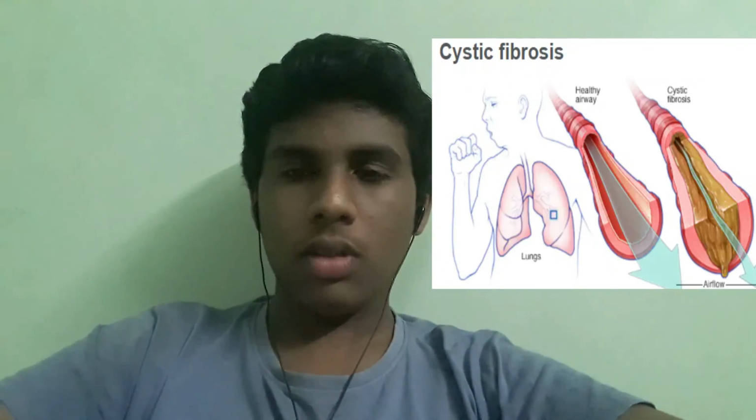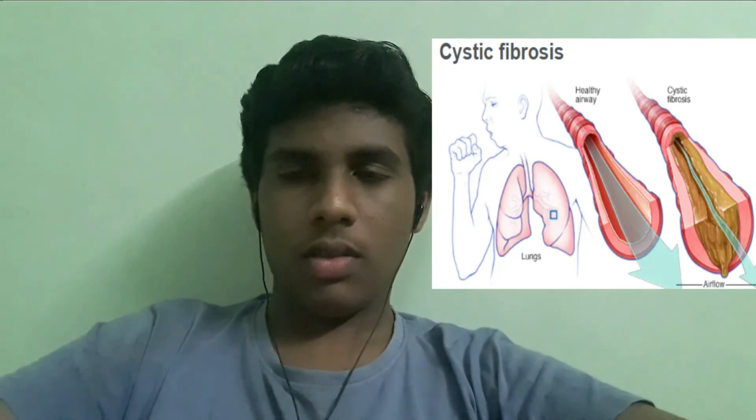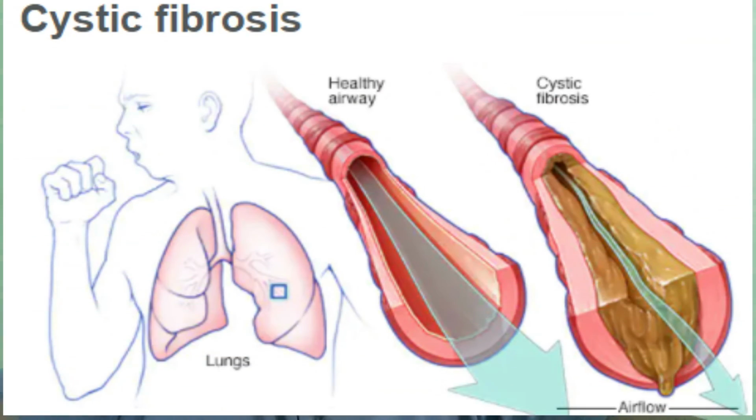The next disease we are going to see about is cystic fibrosis. It is an inherited disease which causes sticky and thick mucus to build up in our organs. Normally, in the linings of our ducts, we have slippery and watery mucus. But in a cystic fibrosis affected person, the mucus is thick and sticky. Due to this, the substances cannot move easily through them. This disease is common in lungs, pancreas, liver, etc.